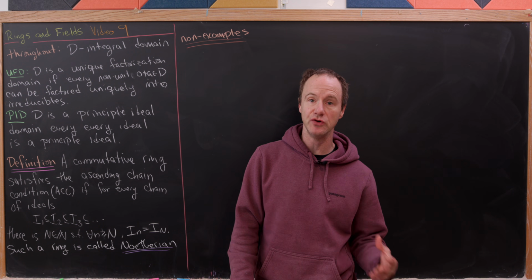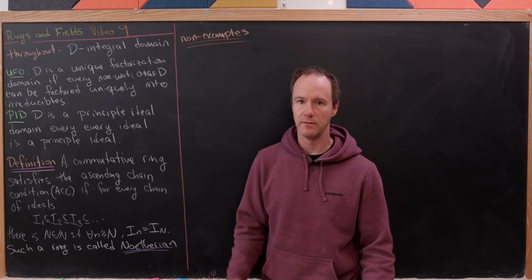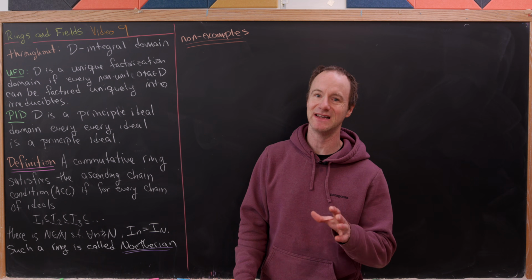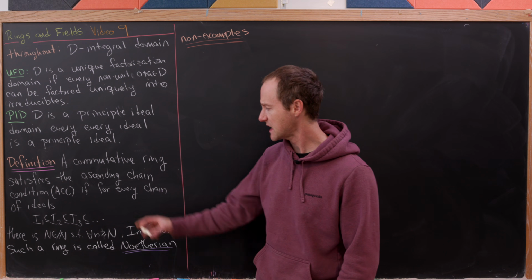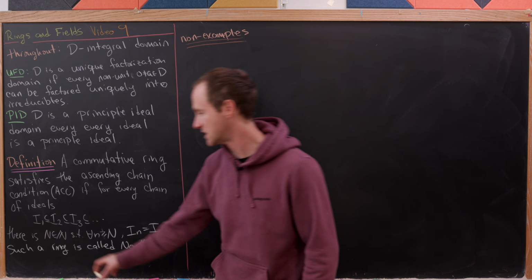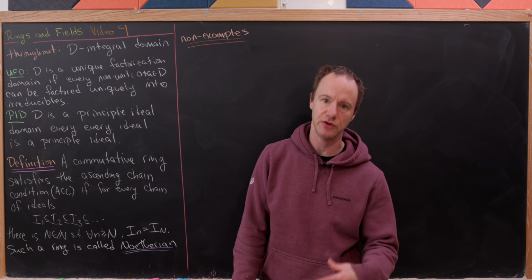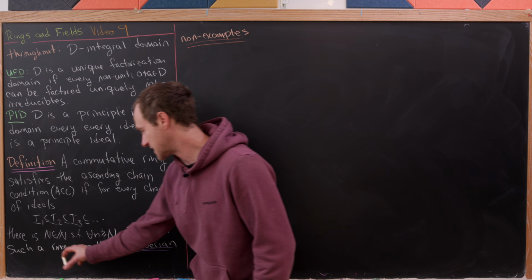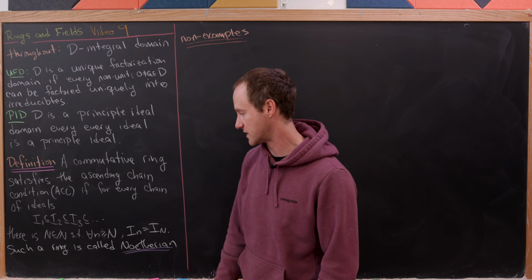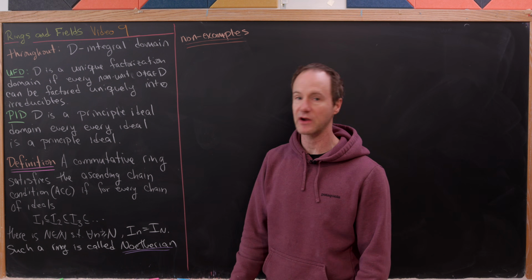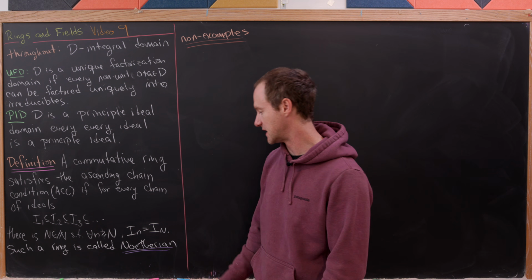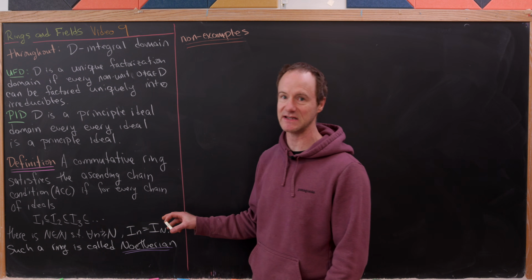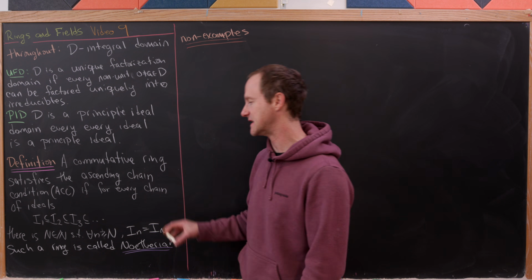Then let's look at this new definition, which will be helpful for our main result of the video. A commutative ring satisfies something called the ascending chain condition if for every chain of ideals I1, which is contained in I2, which is contained in I3, which is contained in I4, and so on and so forth, there exists a capital N, a natural number, such that for all little n bigger than or equal to this capital N, I sub little n is equal to I sub capital N. In other words, this chain stabilizes at some point and the ideals are all the same.